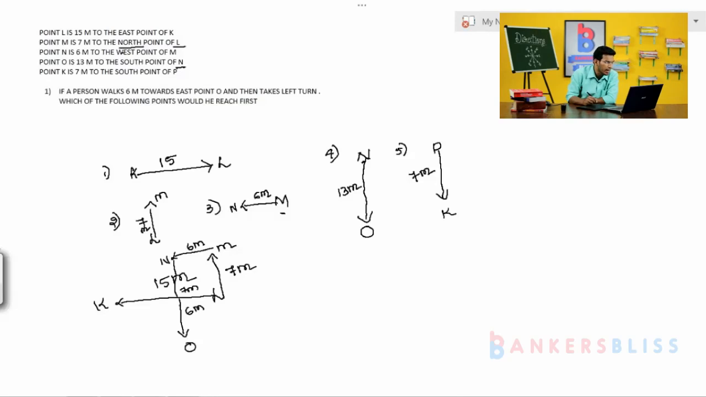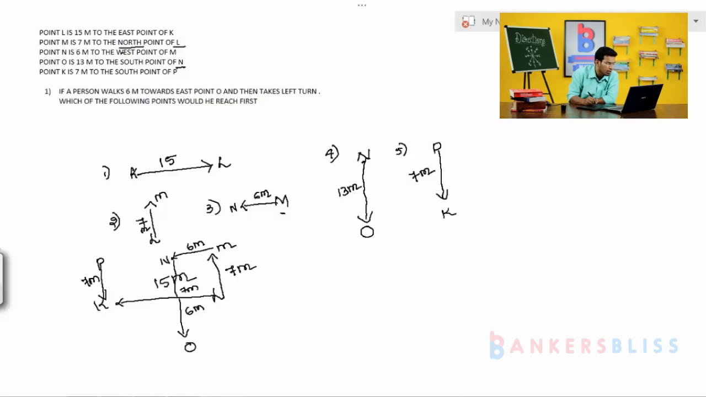Then point K is 7 meter to the south of point P. See guys, P is there, 7 meter. Again guys, I'll write P in this place, to this is 7 meter. Is it clear guys? Is it clear? That's it. When we make it as individual, we get this. Once again, L to K we have 15 meter. After that I am going to club it.